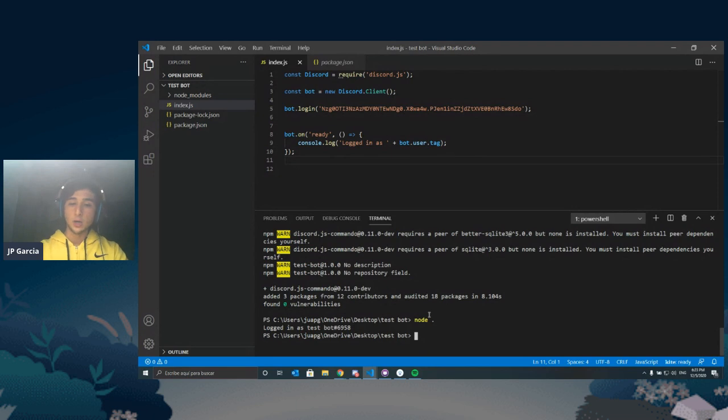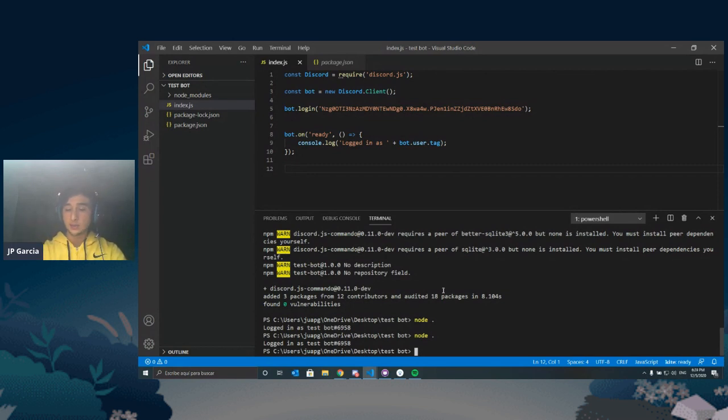And so now, as you see, I pressed Control-C and I'm back, and I can go ahead and say node dot, and I'll rerun the bot once again. Then Control-C, and I'm back on my terminal. Again, like I mentioned, once you make a change to your file, make sure you save it with Control-S or Command-S for Mac users, and then you need to rerun the bot. Control-C on the terminal, and then node dot, so that the bot reruns with the newest code.